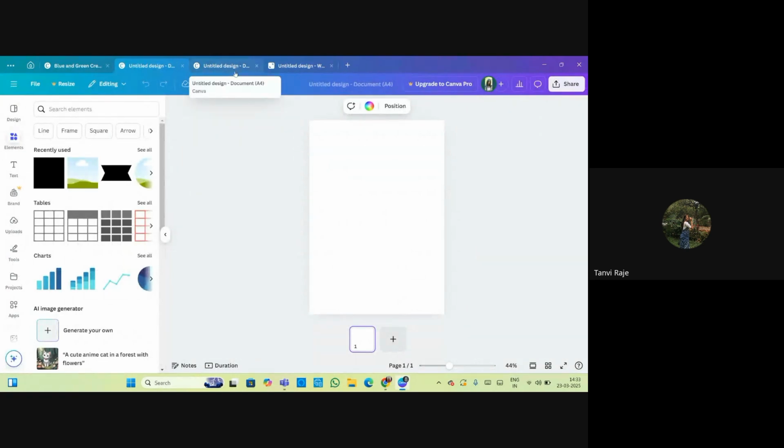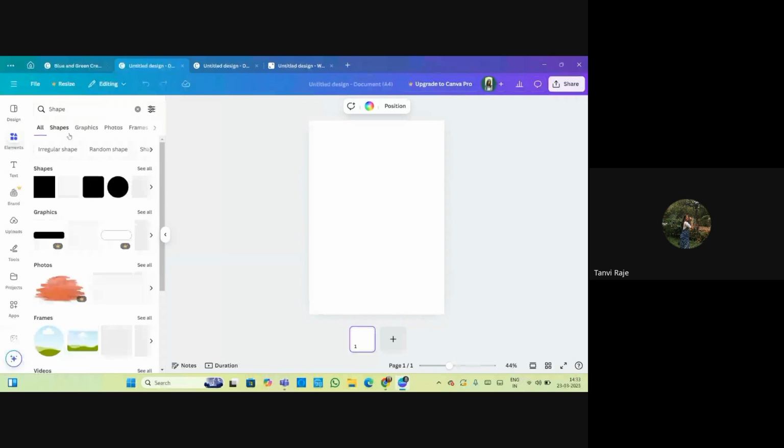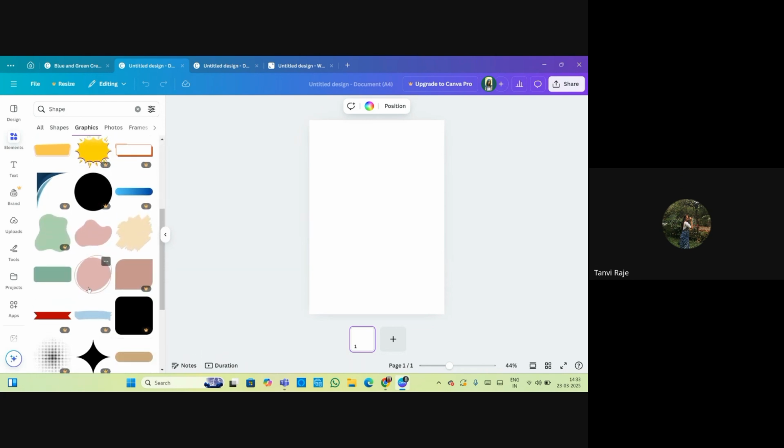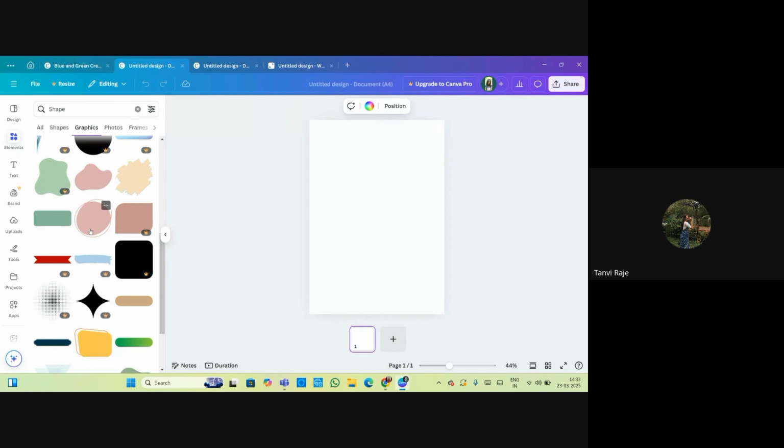So this is picture related, and the first one that I showed you in the template was the shapes related block diagram. So we will see one block diagram. What you can do is you can take the shapes, or if you want to take the shapes from the elements, you can search for different types of graphics elements also.